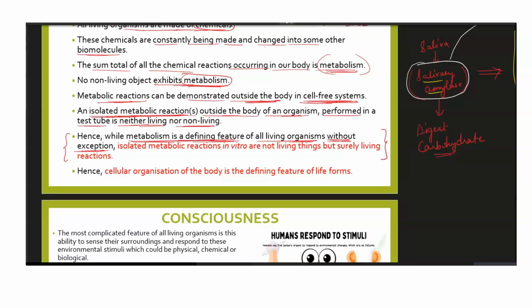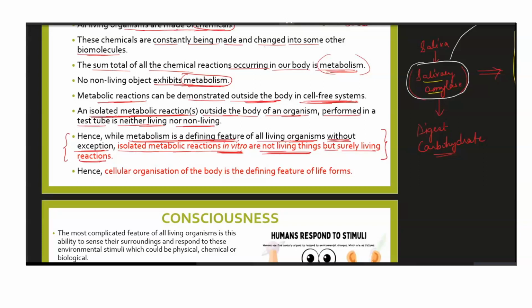Isolated metabolic reaction, which is in vitro. In vitro means what? In glass, or in a test tube. Isolated metabolic reactions are not living things. We cannot consider a test tube as a living thing, but surely a living reaction. The reaction that is occurring inside the test tube is a living reaction as it occurs inside a living body, but the entire system will not be known as the living thing.